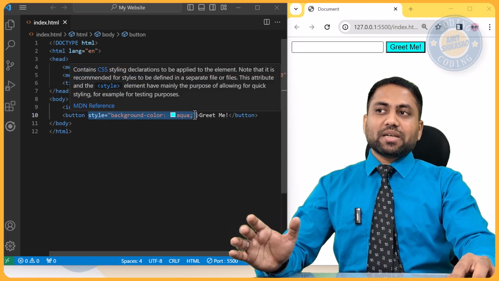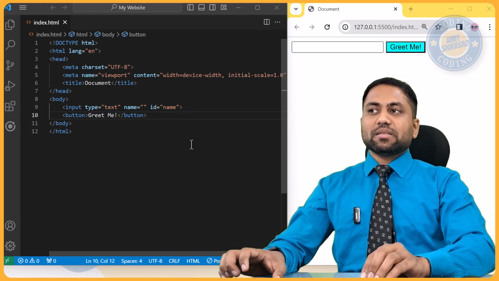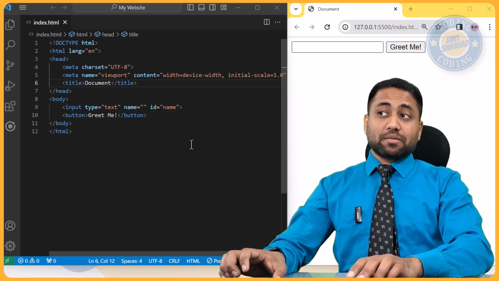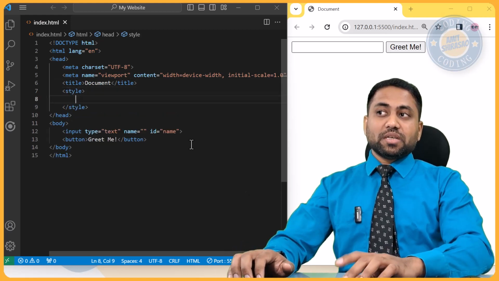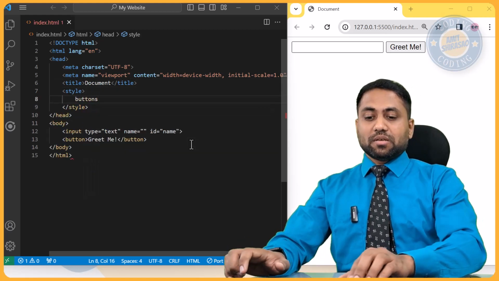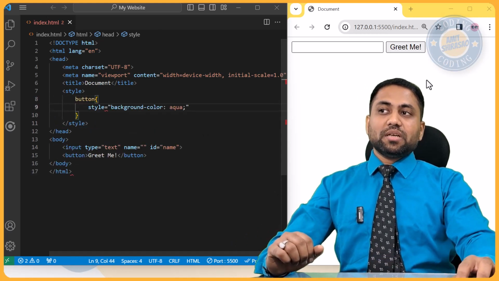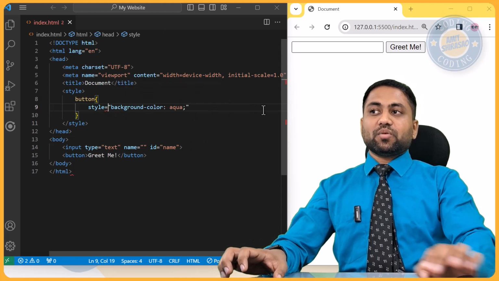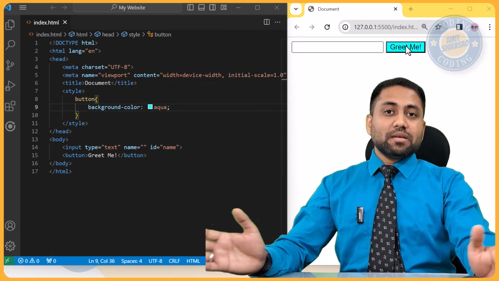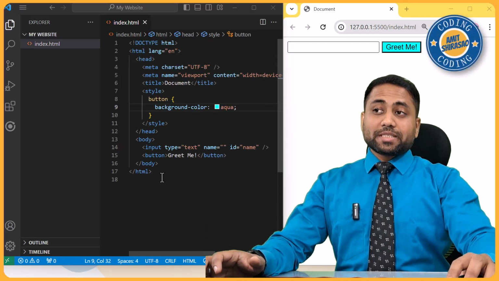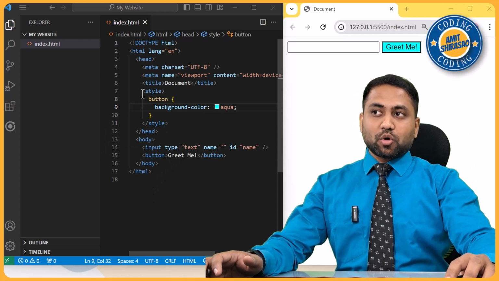Now either you can write the CSS here, or you can write the CSS over here in the header tag. You can say style, and over here you can say that all the buttons should look like this, that their background color should be aqua. And here you don't write style, of course. This is how it should be. So see, even this is possible. The style can be added either at the element level or you can add it at the top.